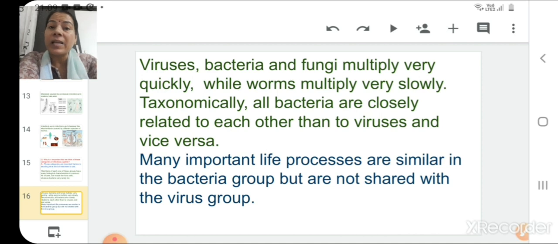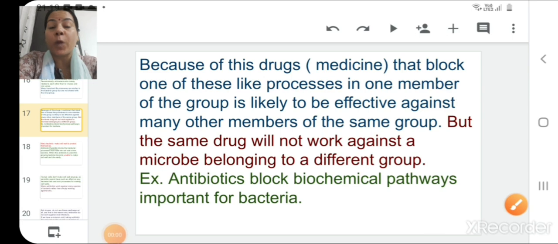So there is a wide range of causative organisms which belong to different groups. So their body structure or their working process is totally different. Because of this property, drugs that block one of these life processes in one member of the group are likely to be effective against many other members of the same group.